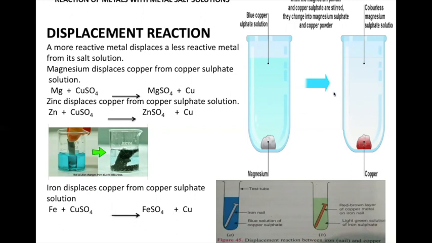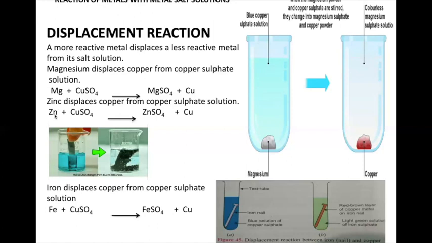So this is how you have to explain the reaction whenever a displacement reaction is asked. That when a gray colored magnesium ribbon is put inside blue colored copper sulfate solution, the reaction takes place, and the blue colored solution changes into a colorless solution of magnesium sulfate along with the formation of copper that is red in color.